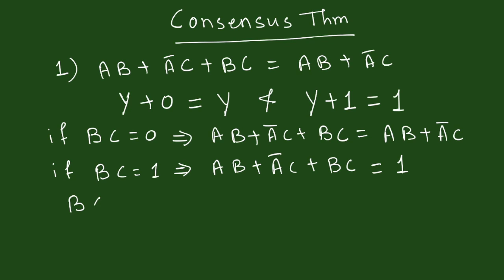BC equal to 1 implies B is equal to C equal to 1.